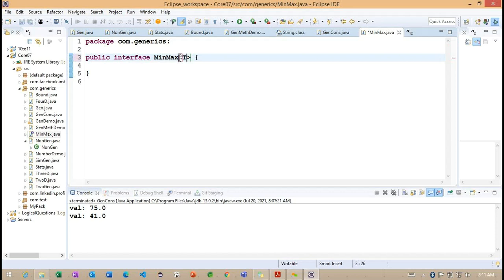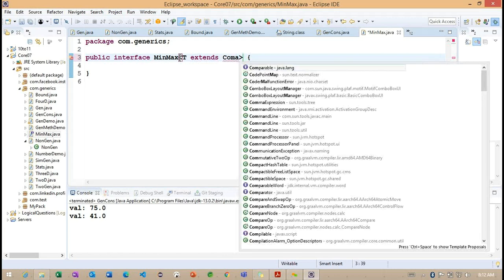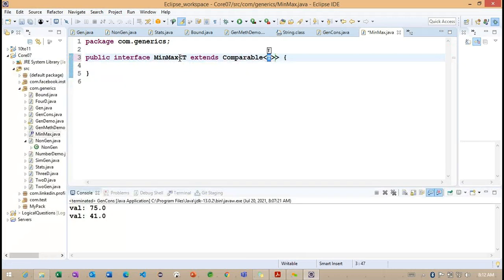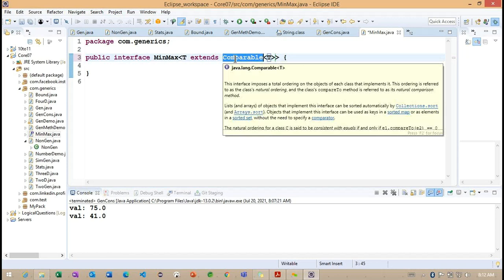Okay. So this is one way to go for the generic concept here. Otherwise, if you want to provide any condition in the generic concepts, what can we do? We can go for extends here. So T extends anything here. I'm trying to provide Comparable. Observe here. Getting the point? Whatever type we are going to create, the type needs to extend Comparable. Otherwise, the normal open brace and close brace around the T, so that we can define the type of the interface here. So these are the two ways we can go for the generic concepts here.